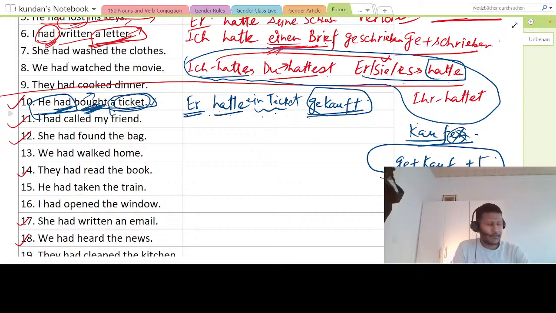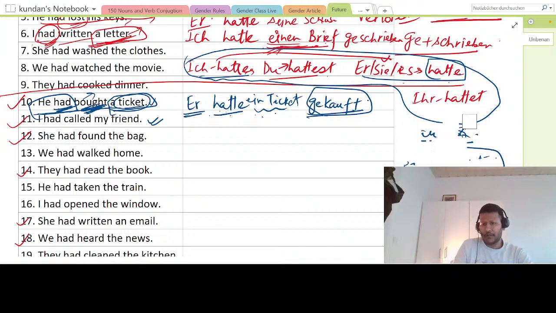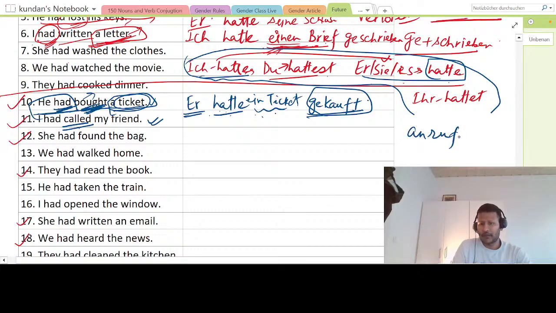And now this is very important, for those who had missed the last class on trennbare Verben. Let me explain this. This is not very difficult, but if you were not there in the last class, then this can be important for you. So, he had called his friend. The main verb to call is anrufen. Anrufen is to call on phone. If you are calling anyone, that is called anrufen.